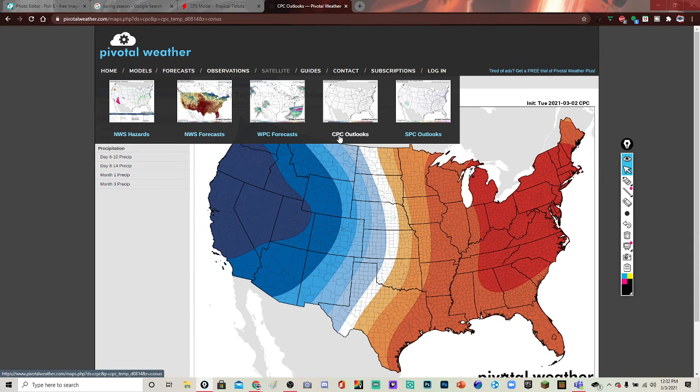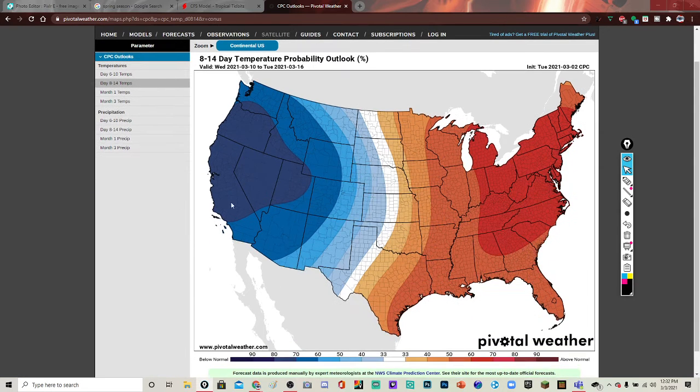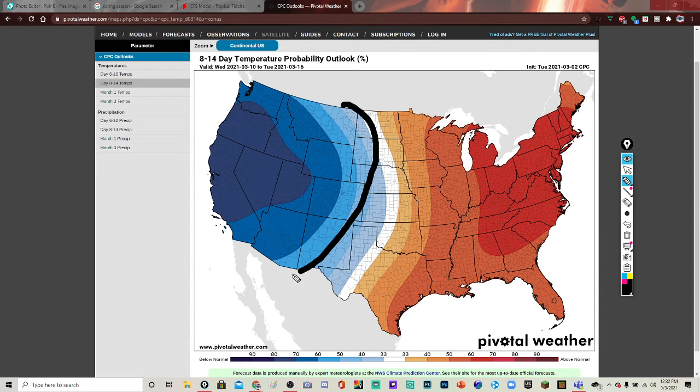You push CPC outlooks, Climate Prediction Center outlooks, 8 to 14 day outlook. This is their 8 to 14 day outlook. We're just going to look at this real quick. Above average for most of this area here, as you see, and then cool air over here.